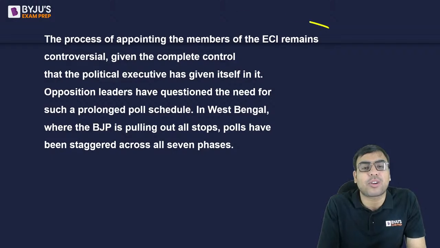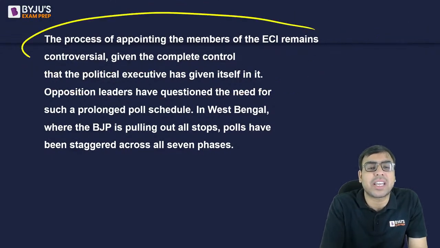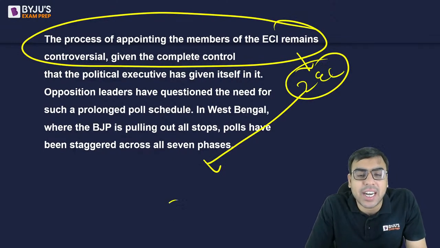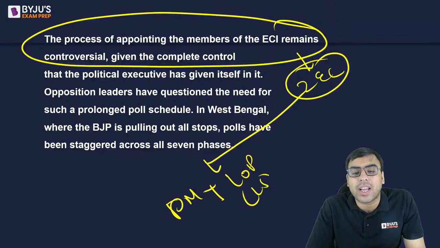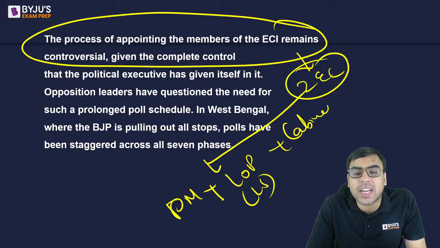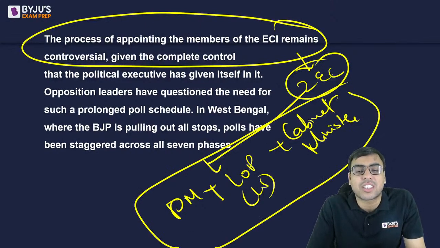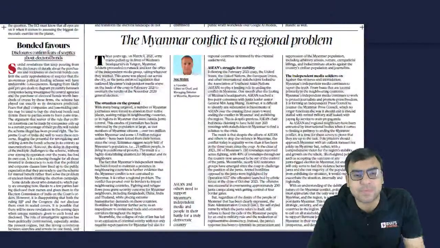ठीक है? The process of appointing members, this we will discuss, remains controversial, है ना? तो अभी recently we have discussed it, that recently 2 election commissioners have been appointed by a committee headed by the prime minister, the leader of opposition in Lok Sabha, and the cabinet minister, है ना? तो इस पे भी criticism हुआ था because the judgment of the Supreme Court recently was changed by the parliamentary bill, है ना? So ये सब भी we have discussed it and all.